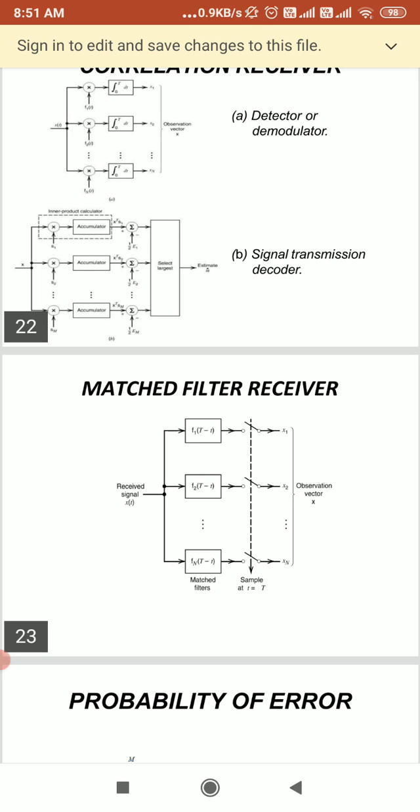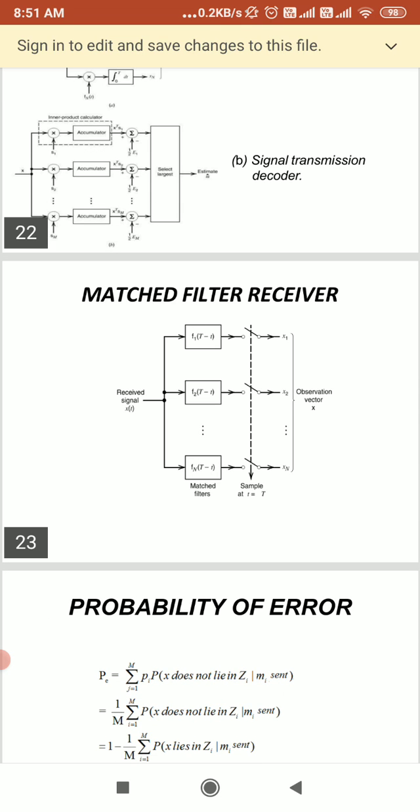You can see here the diagram for the matched filter. When we get the received signal, we give that to the matched filter. Here we sample this, and the output received we can call an observation vector.